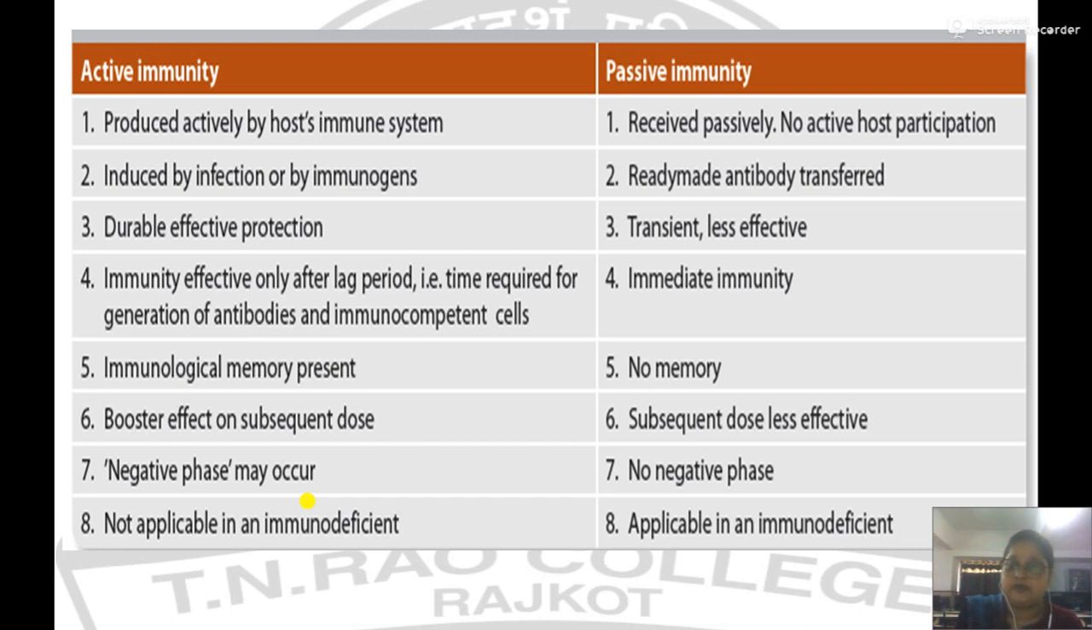Negative phase may occur in active immunity. There is no negative phase in passive immunity. Active immunity is less effective for immunodeficient patients, and passive immunity is the best treatment for immunodeficient patients. So this is all about types of immunity.